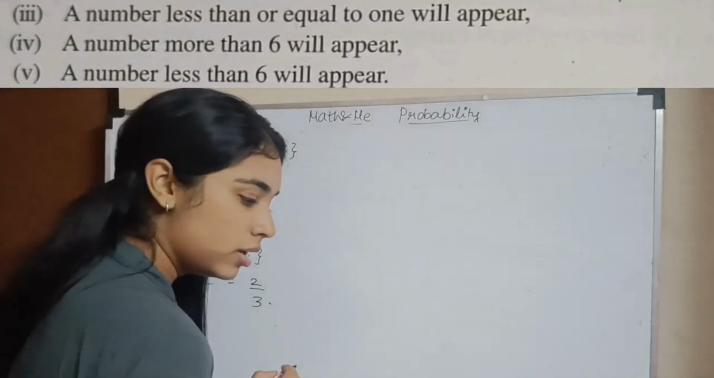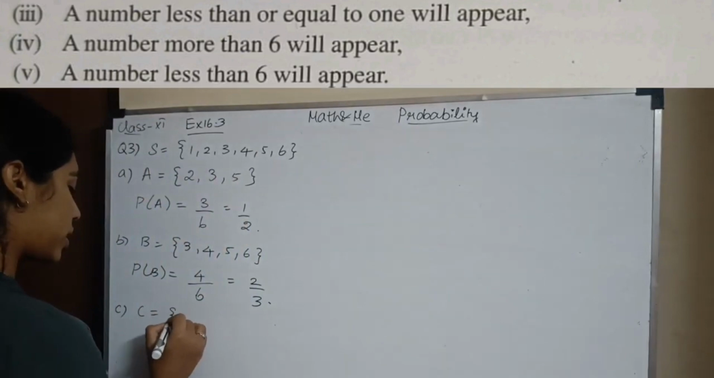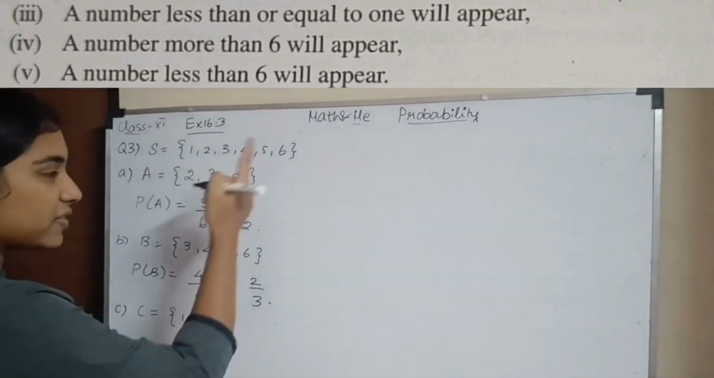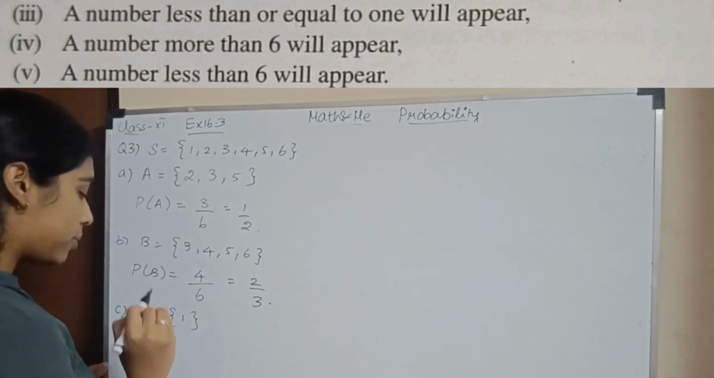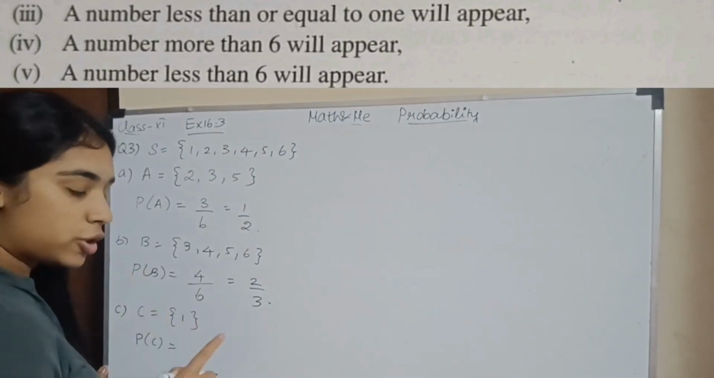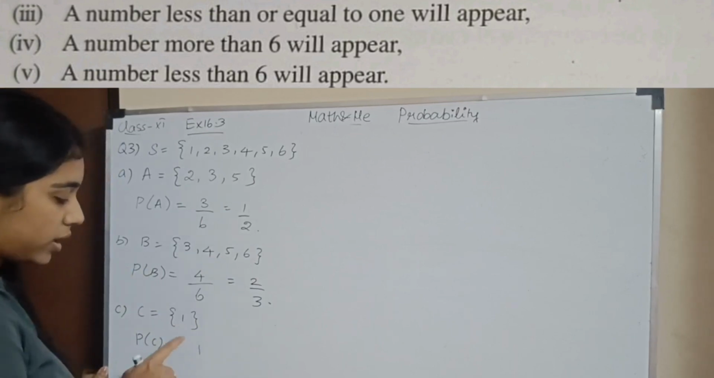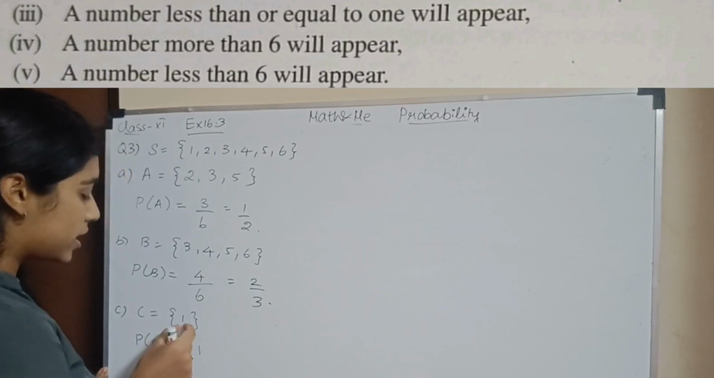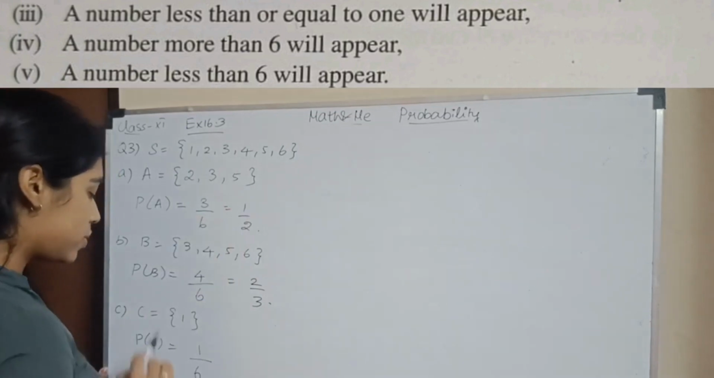Third subsection. A number less than or equal to 1 will appear. What is a number less than or equal to 1? Only 1. There is no number which is lesser than 1 in the given sample space. So in this case, what is your probability that you get a number less than or equal to 1? What is the favorable outcome? Only one is there. It is not this number 1. It is the number of elements that you have inside this. So how many elements are there inside this? Only one. So 1 divided by what is my total? 6. So 1 by 6.